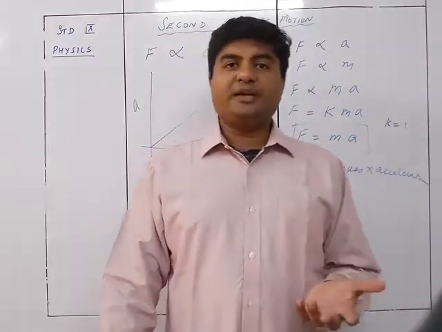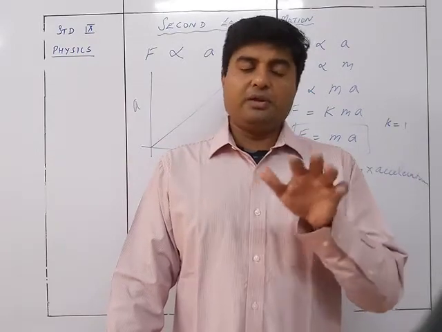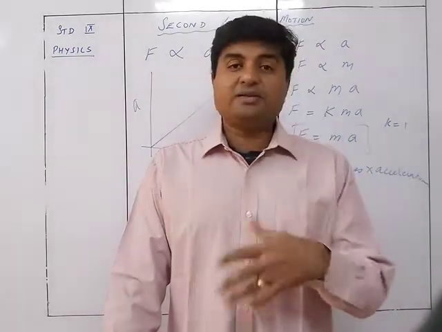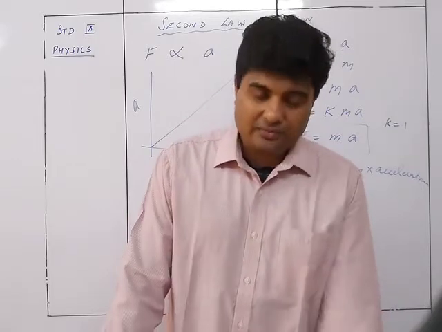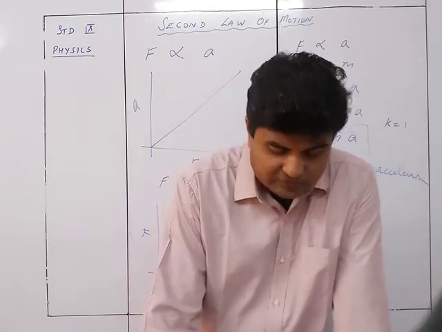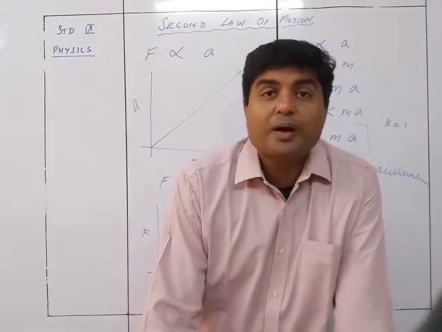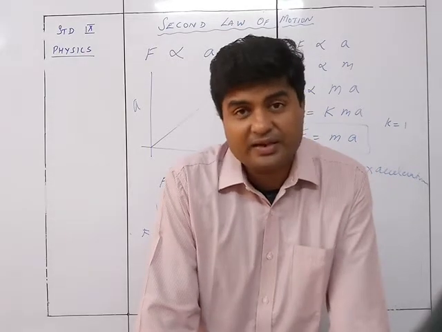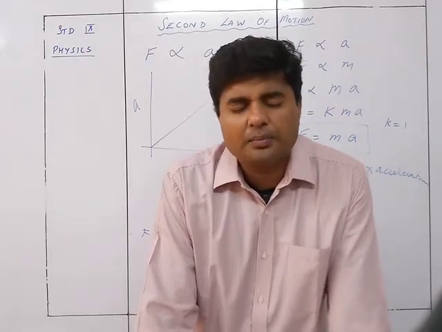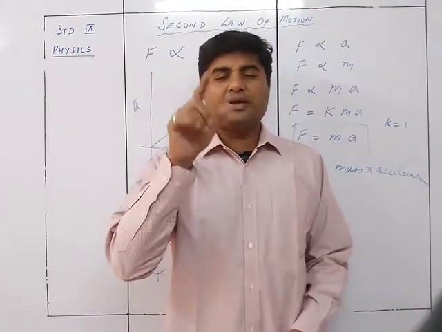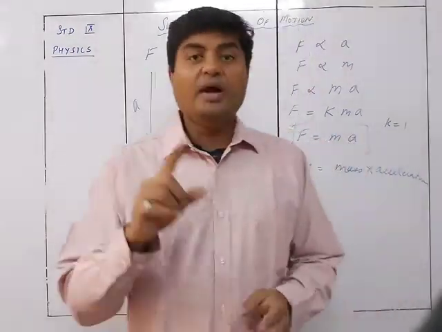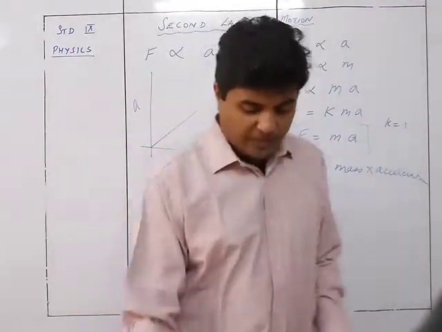As the mass decreases, the acceleration automatically will increase. So acceleration produced will be inversely proportional. If my mass decreases, my acceleration increases; if mass increases, acceleration decreases. So acceleration and mass are inversely proportional to each other.